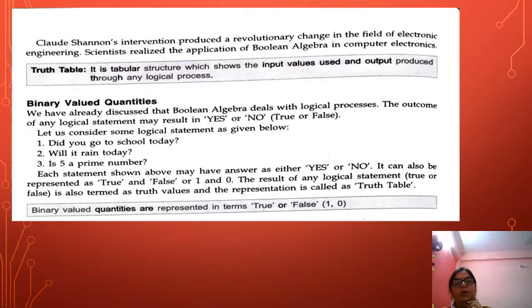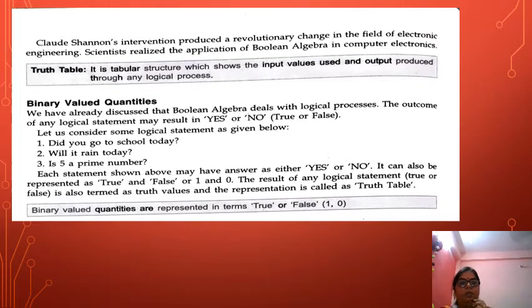Pay attention again towards what a truth table is. It is a tabular structure, okay, which shows the input values. Means first we have to show the input values. Suppose we have one variable, then it is 2 to the power 1. When we have two variables, then it is 2 to the power 2. Okay, it means it will be 4. And if it is three variables, then 2 to the power 3. Like that it will go on increasing.